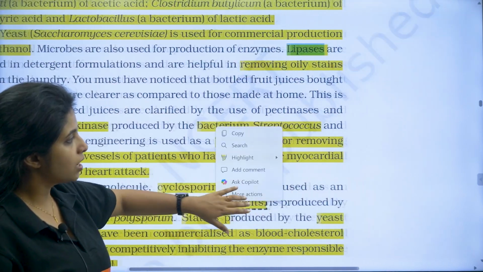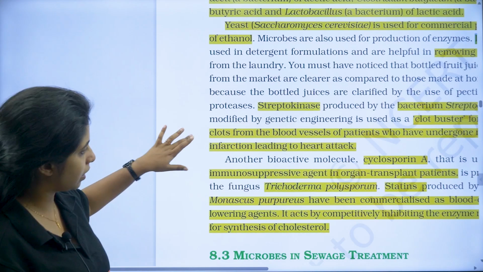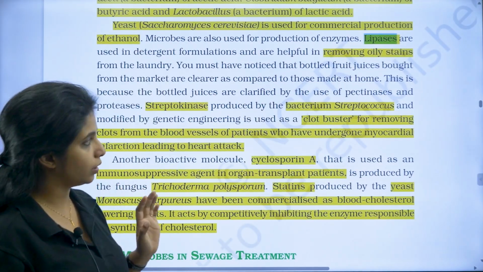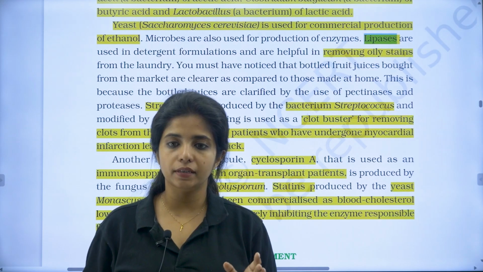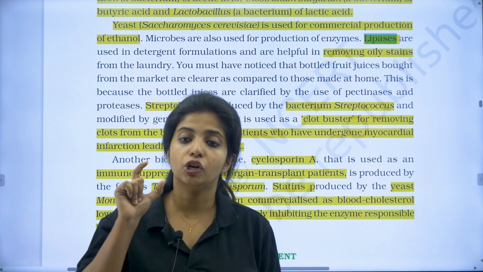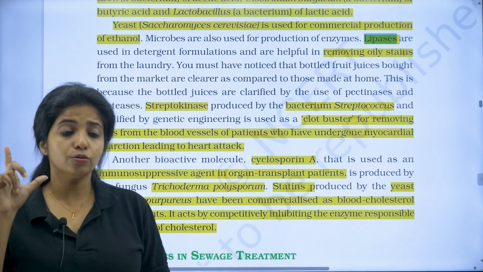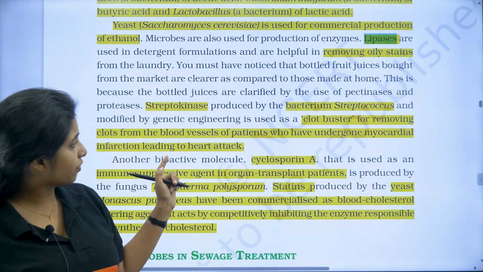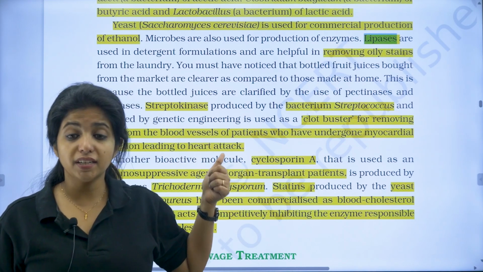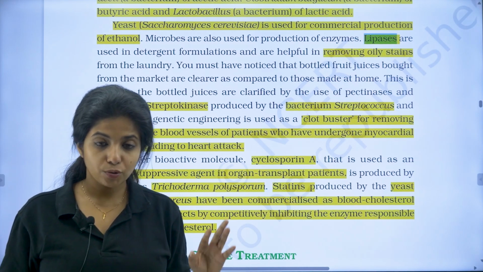So you might be asked questions like this. Listen to me carefully, okay? So the question comes: what product acts as a clot buster for removing clots from the blood vessels of patients who have undergone myocardial infarction leading to heart attack? You should know it is streptokinase, which is the product, and it is being released by a bacterium, that is Streptococcus. Cool? Coccus as in round.